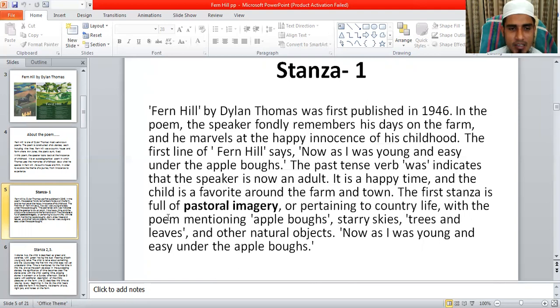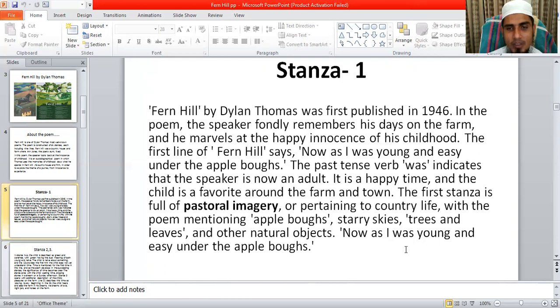The first stanza is full of pastoral imagery. You can find in the first stanza so many images that are taken from pasture, from rural areas. That is why it is called pastoral imagery, pertaining to country life, taken from country and village life. The poem mentions apple boughs, starry skies, trees and leaves. He has a close connection with the apple tree, the starry skies at night, trees and leaves, and other natural objects also.